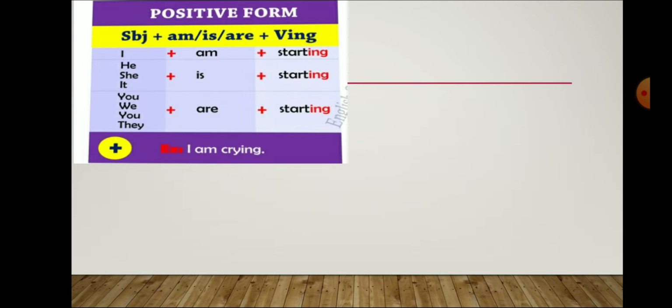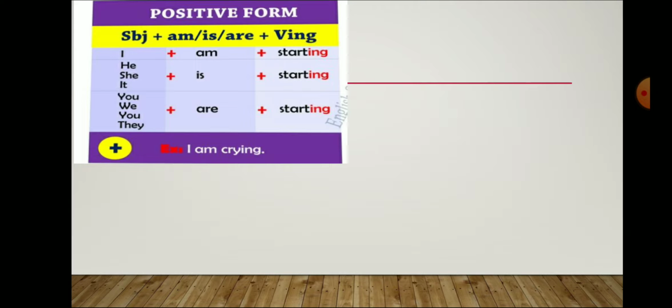We can understand the positive form and the format we have seen. From that we are going to take some sentences. For example, let's see positive form examples. There are given subjects. In the first bracket you can see I, he, she, it, you, we, you, they. These are subjects we use in the sentences every day.